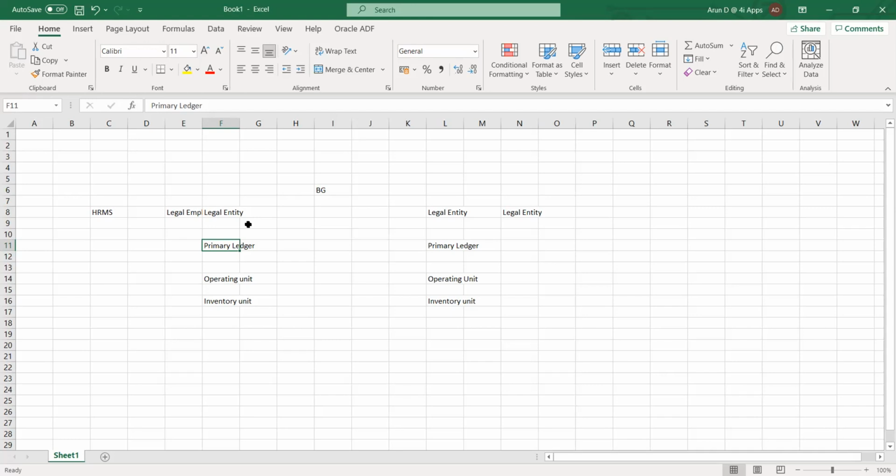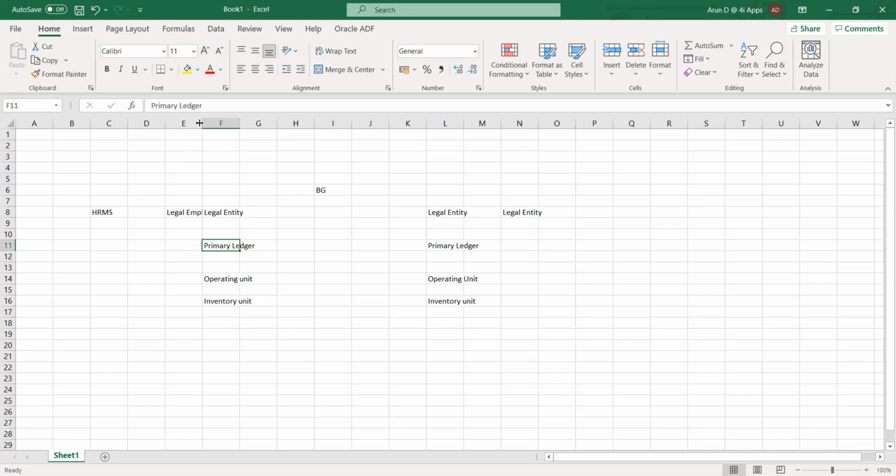Okay. Then we have something called operating unit and inventory. This is not specific to us. This is just for an understanding. An operating unit is nothing but the unit which generates the expense or the revenue. And an inventory unit, we know very well, stores some sort of items.